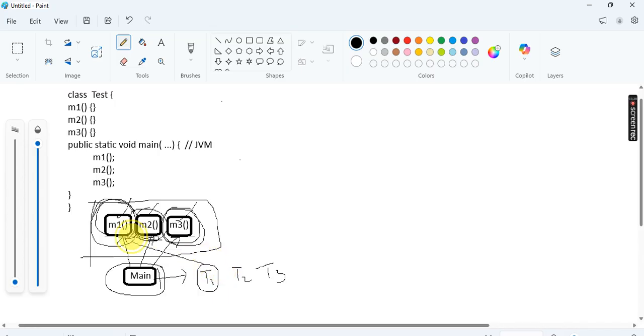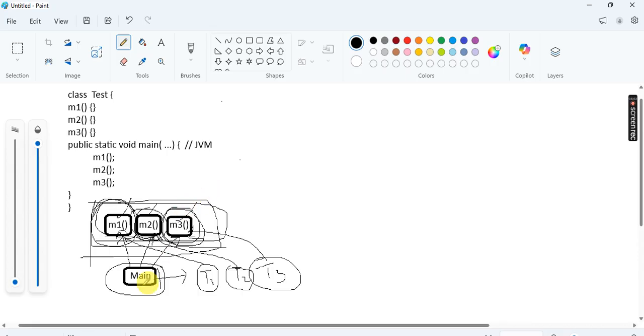Thread 2, created by the main thread, executes the m2 function, and thread 3 executes the m3 method. In this case, these three methods are executed simultaneously. It's not one after another, it's simultaneous. The m1 method starts, the m2 method also, and the m3 method also.